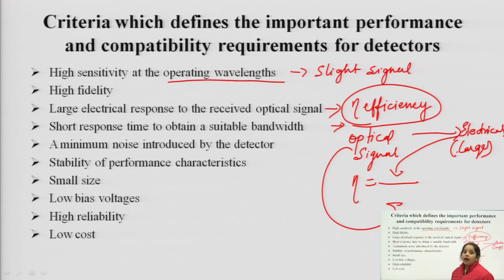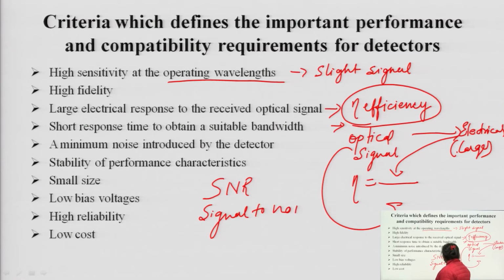Minimum noise. Already we have known that SNR, that is signal to noise ratio, is a very important parameter at every receiving end, and in that case we usually calculate the noise as per the signal received by us. So, in that way we can say that noise has to be minimum, then only a proper signal can be received. So, noise introduced by the detector should have to be minimum.